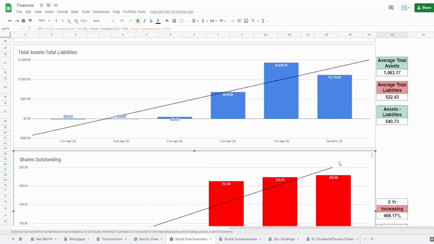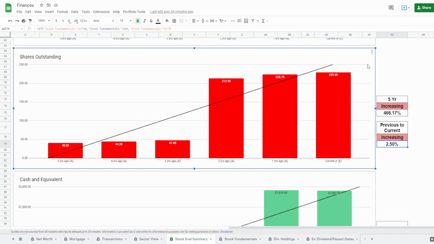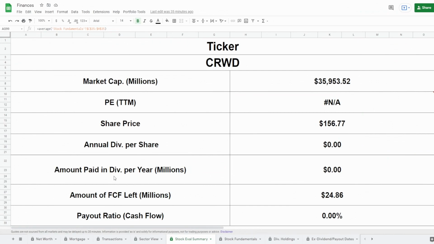What leads me to believe is that this number will actually go up as the year progresses, because they have issued more shares. But I digress. This company is diluting you as the investor, and well, it's really bad, and this right here is a huge red flag for me. And lastly, guys, we got the cash equivalents. As of today, they have around $1.9 billion in cash equivalents, with an average cash equivalents around $710 to $711 million.